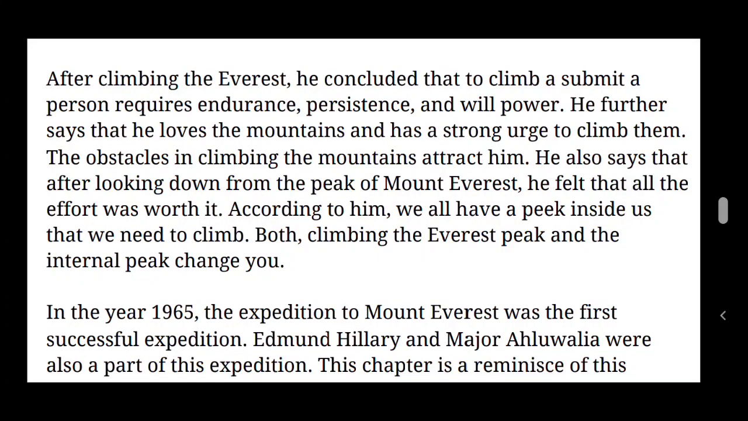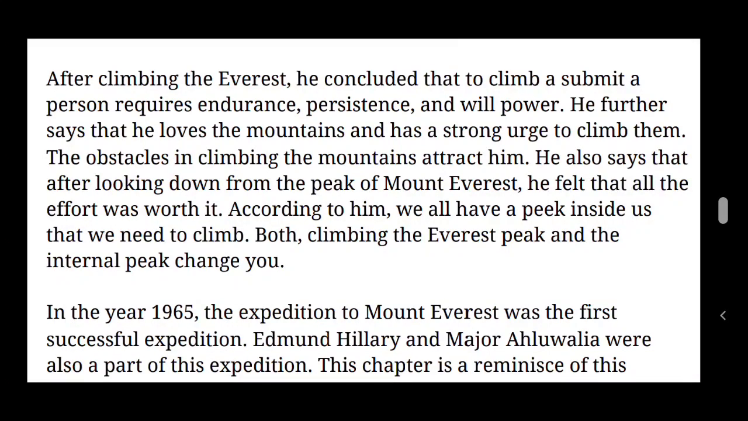He further says that he loves the mountains and has a strong urge to climb them. The obstacles in climbing the mountains attract him. He also says that after looking down from the peak of Mount Everest, he felt that all the efforts were worth it. So here he is telling about the experience and the obstacles he faced while he was climbing the mountain. He says that he loves to climb the mountain. After he reached the peak, he thought that all the obstacles were worth the effort.